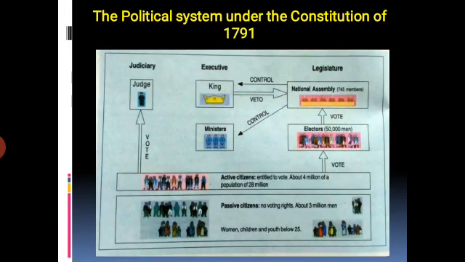Listen, students, to qualify as an elector and then as a member of the assembly, a man had to belong to the highest bracket of taxpayers. Okay, so students, this was the political system under the constitutional monarchy in 1791. First of all, active citizens elected the electors, then the electors elected the National Assembly representatives. Near about 745 representatives were there. On that, the king and the ministers were just watching, and just ran the power of the constitutional monarch.